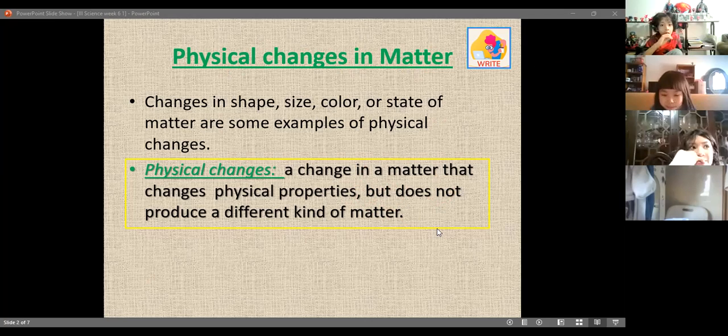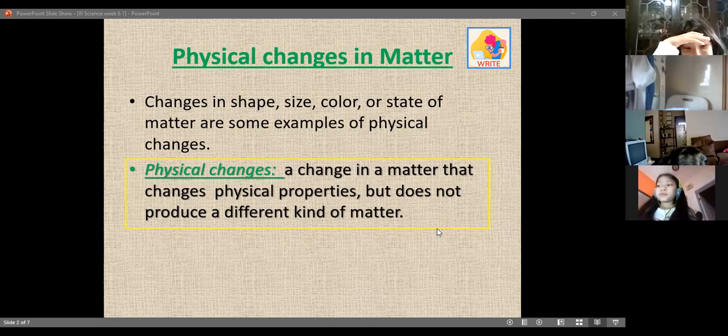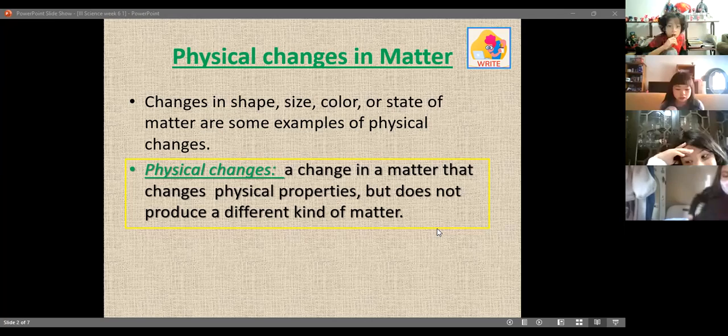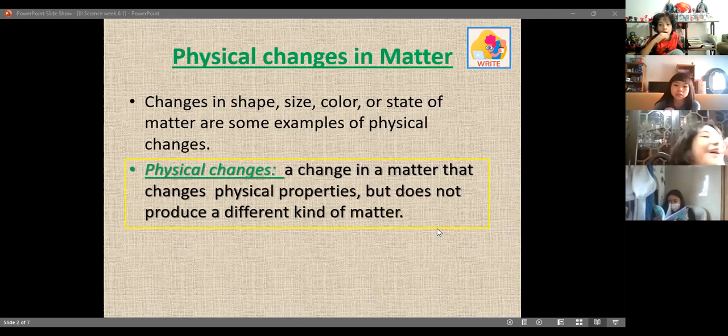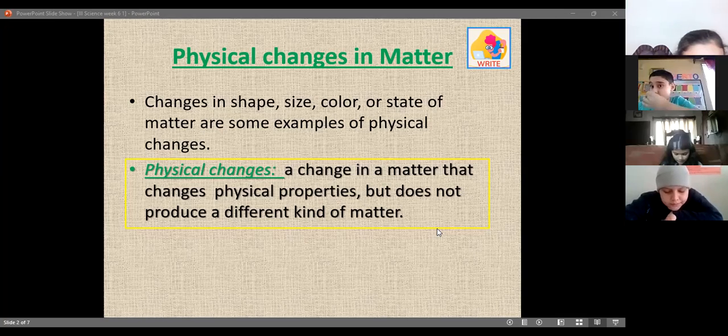Do you think that if you change the color of your hair, it's a physical change? If you decide, okay, I want to have blue hair. My hair is going to be blue now. Is it a physical change? Yes, this is still a physical change. You just change the color. You still have the same hair. You don't change your hair and now use a different wig. No, it's the same hair, just the color changed. So it's a physical change.